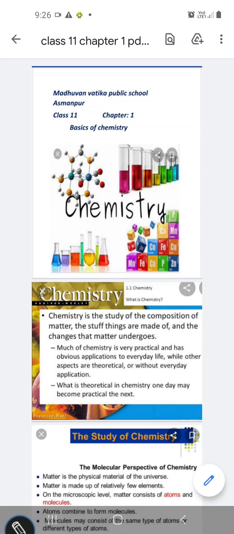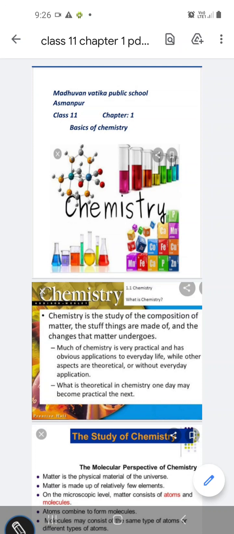Chemistry is the study of the composition of matter, the stuff things are made of, and the change that matter undergoes. Much of chemistry is very practical and has obvious applications to our everyday life, while other aspects are theoretical without everyday application. What is theoretical in chemistry one day may become practical the next.